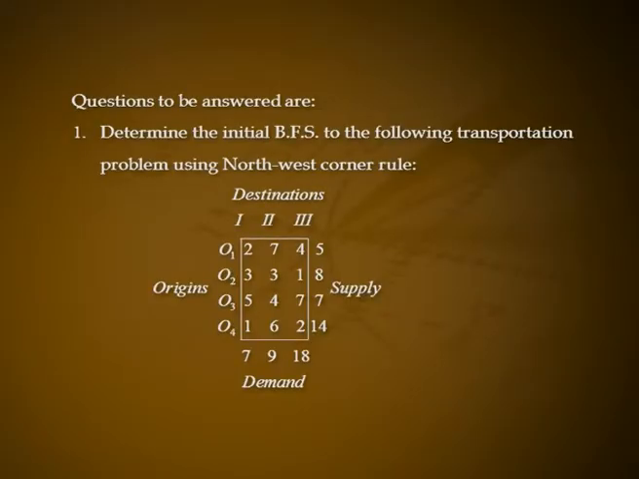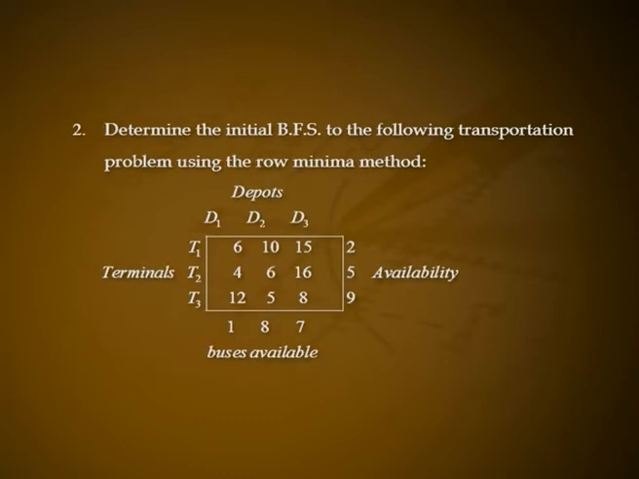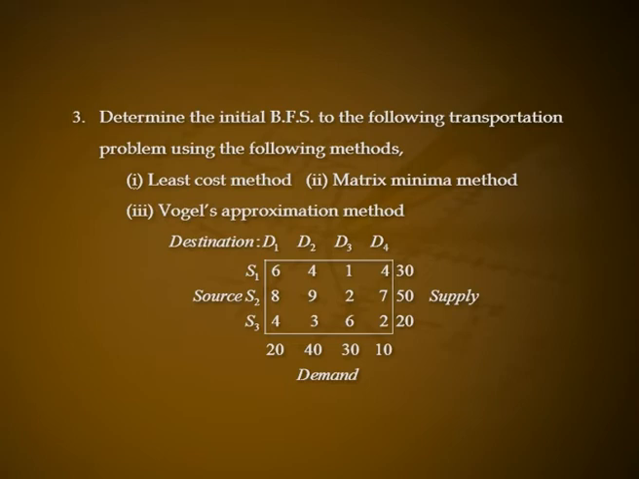Before concluding this module, try to answer the following questions. Determine the initial basic feasible solution to the following transportation problem using the northwest corner rule. Determine the initial basic feasible solution to the following transportation problem using the row minima method. Determine the initial basic feasible solution to the following transportation problem using the following methods. Number 1, least cost method. Number 2, matrix minima method. Number 3, Vogel's approximation method.